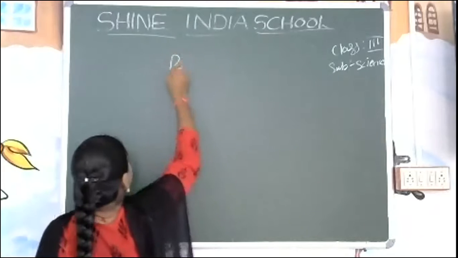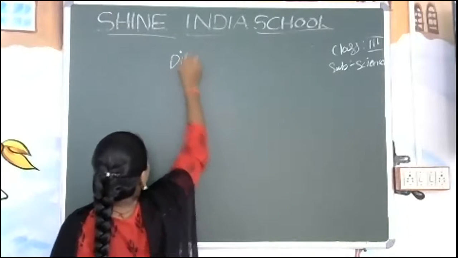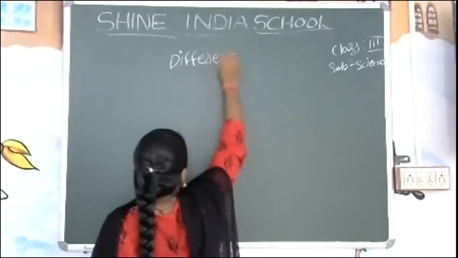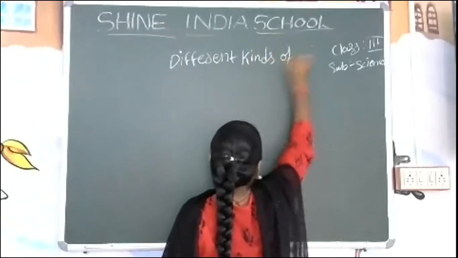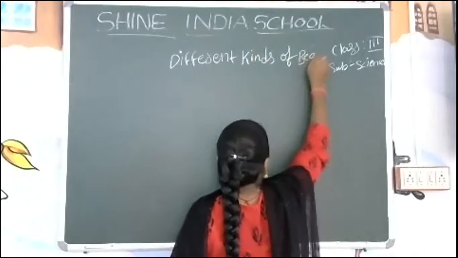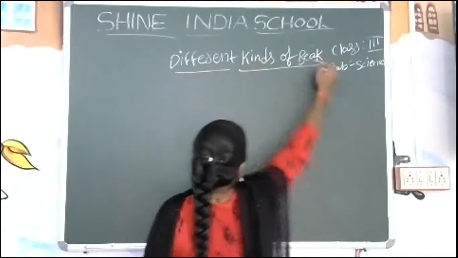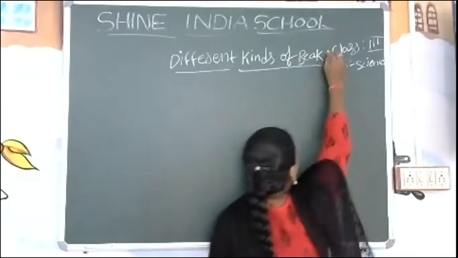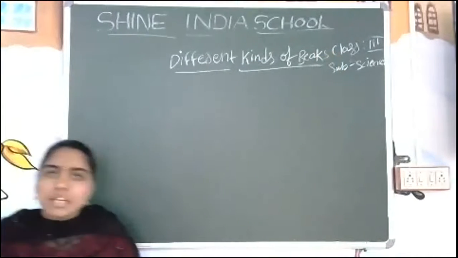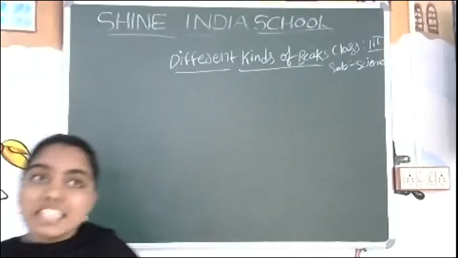Different kinds of beaks. For each and every bird we can see that there is a beak.